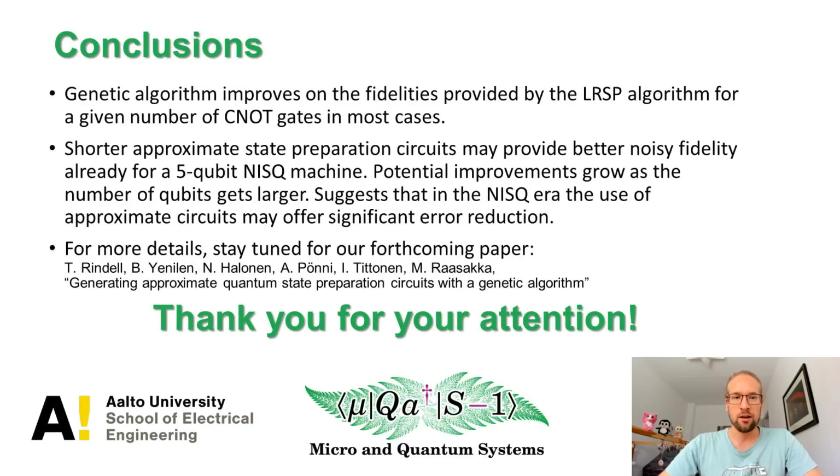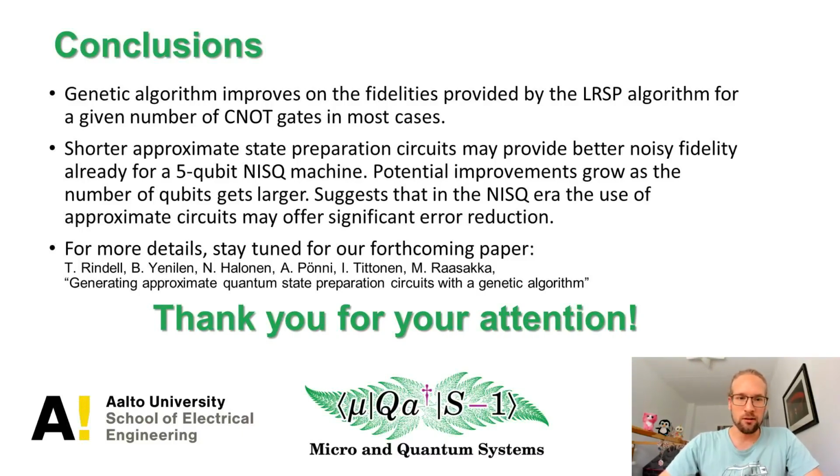So we see that our genetic algorithm is able to improve on the fidelities provided by the low-rank state preparation algorithm for a given number of CNOT gates in most cases, and this also leads to the fact that the maximum physical noisy fidelities are improved by the genetic algorithm.